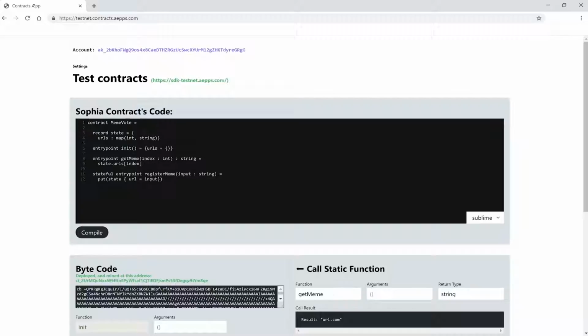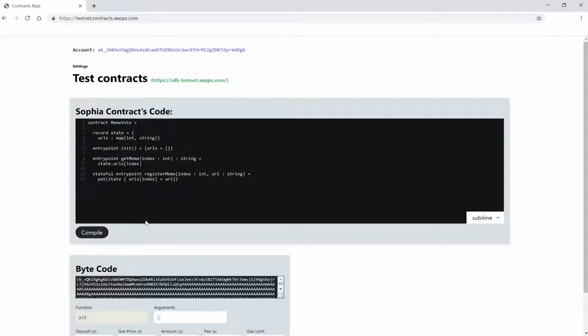Let's also change the register meme function. We now have two parameters that the user needs to enter to save a meme. We need an index, which is an integer, and of course we need the URL, which is a string. We also need to change the update of the state through our put function. We now want to enter a new URLs mapping with the key index and the value URL that we get from our parameters. Nice, let's test this now.